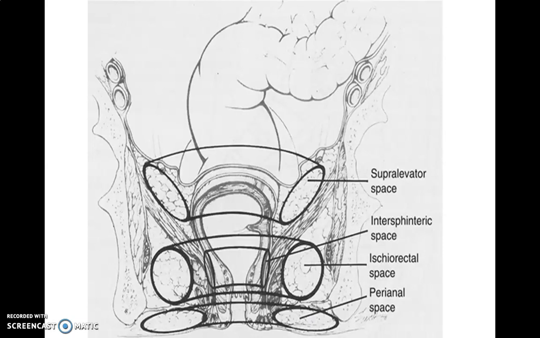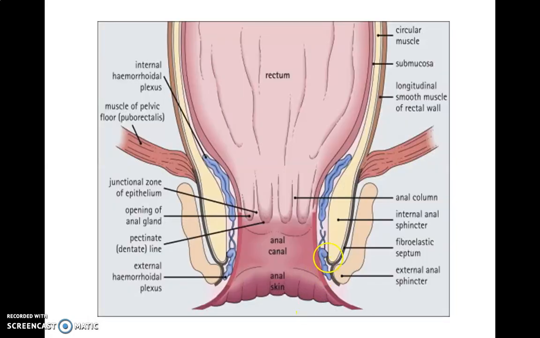Below the Hilton's line, it lies between the perianal fascia and the skin. It contains the subcutaneous part of the external sphincter ani. It has lobulated fat, and the external rectal venous plexus and terminal branches of the inferior rectal nerve and vessels are also present in this space. Now, the intersphincteric space is the space present between the external and the internal sphincter ani muscle.